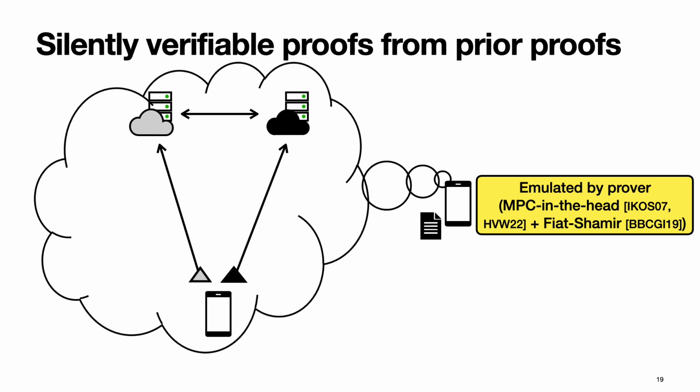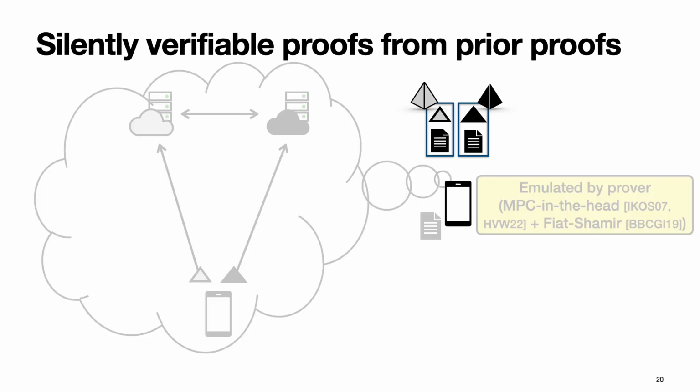How does this help? The way this helps is that the client can send this transcript along with the proofs that it was already sending to the servers in the prior constructions. And this gives you silently verifiable proofs. This is the construction at a very high level.